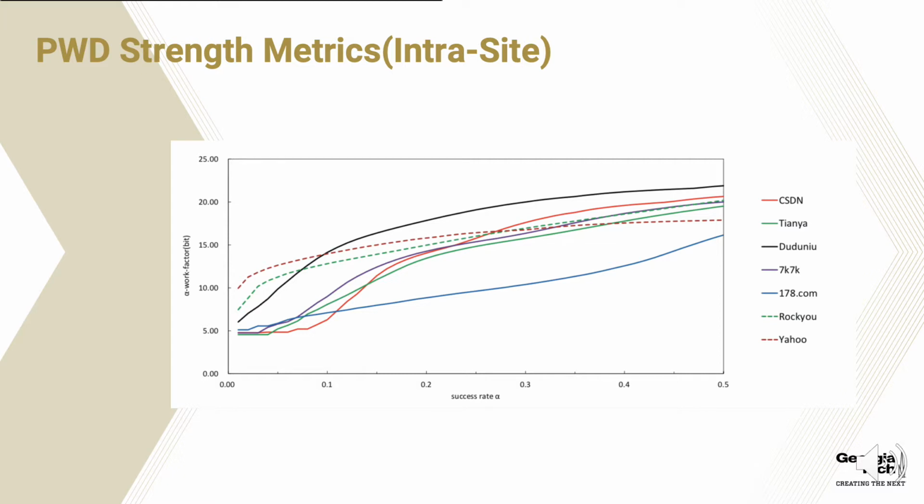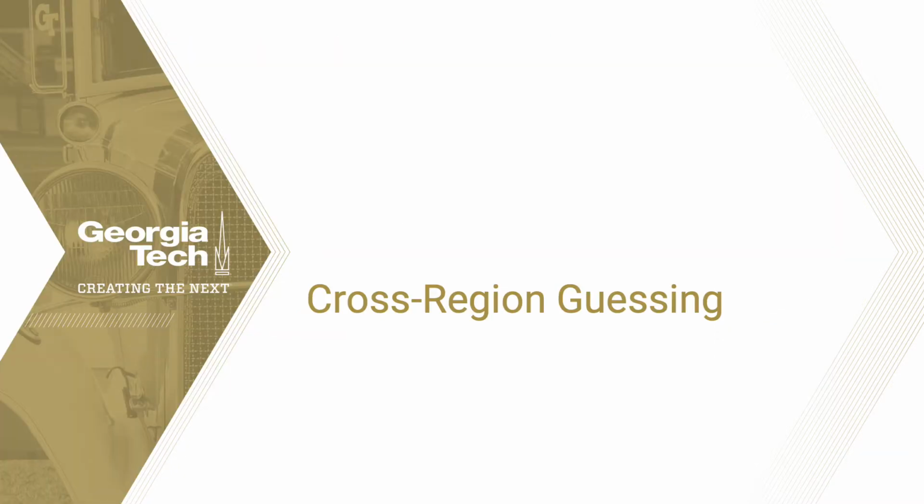There are some transactions and it's related to money. But 178.com is a game website, so you just log in to check some materials of the game. So the security policy will be a little bit lower than Dudu News, I think. So this is the result about the success rate.